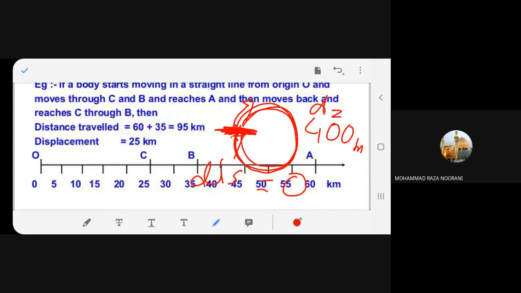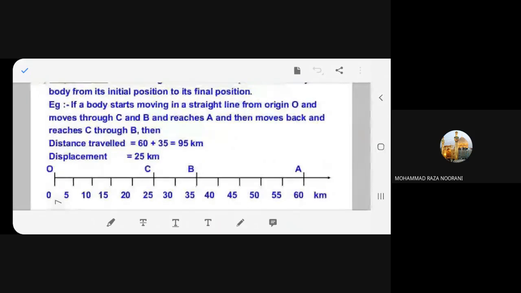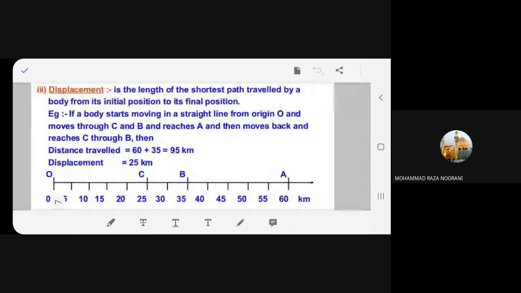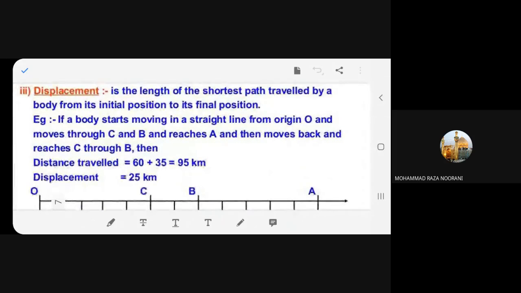Have you understood now? Because this is what you have to do in numericals. If you are not clear, then you will find a bit of difficulty in the mathematical equations. I hope and I pray that all of you have understood the concept behind distance and displacement.